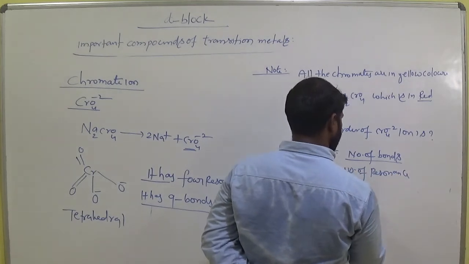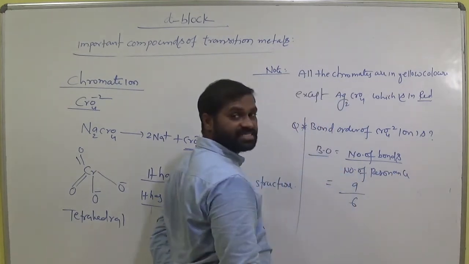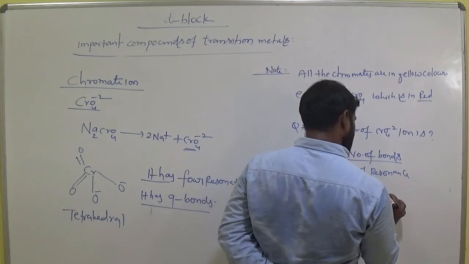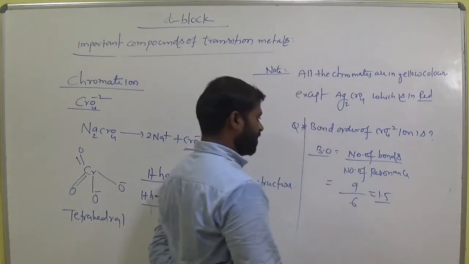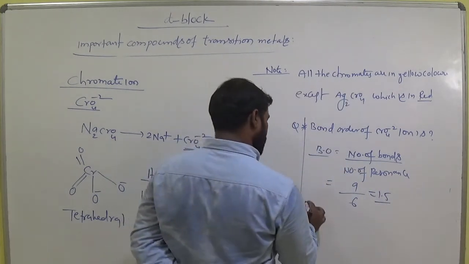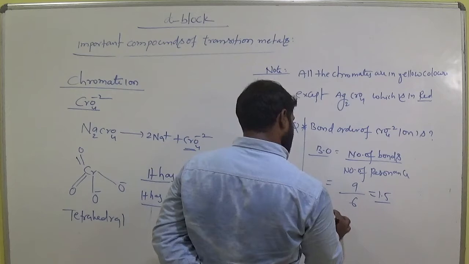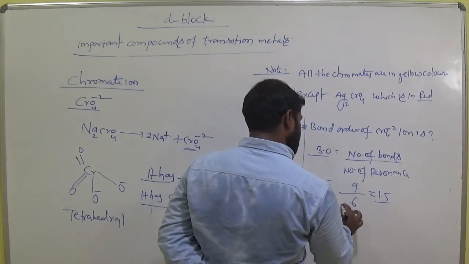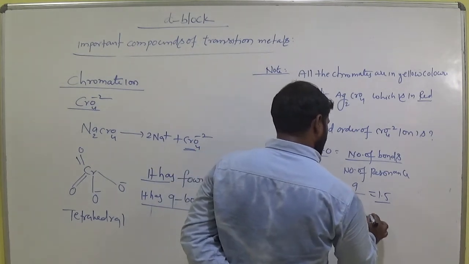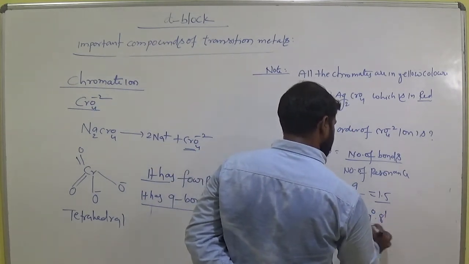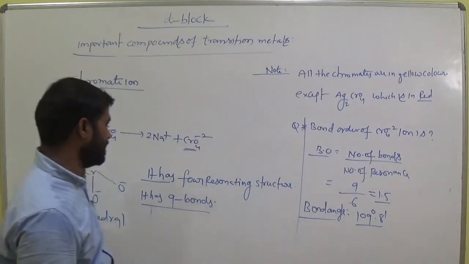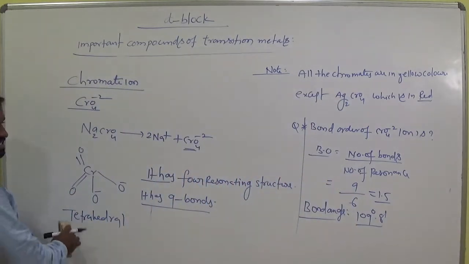Number of bonds 9 and number of resonance structures 6. Okay, how much is it? 1.5. Okay, and the bond angle is 109 degrees 8 minutes, and it has tetrahedral structure.